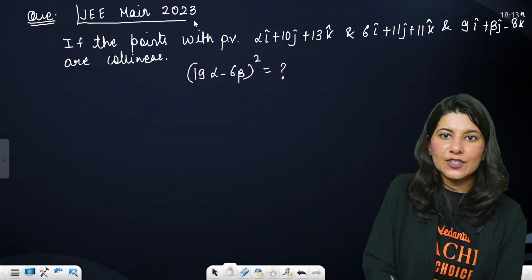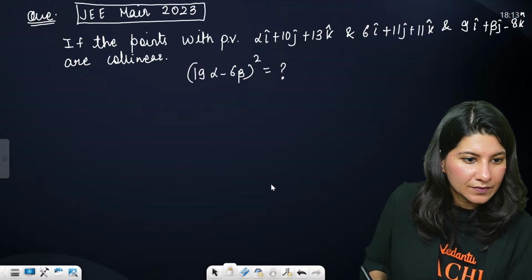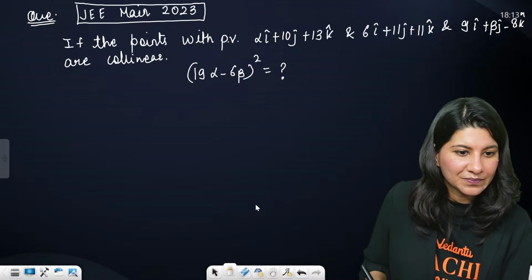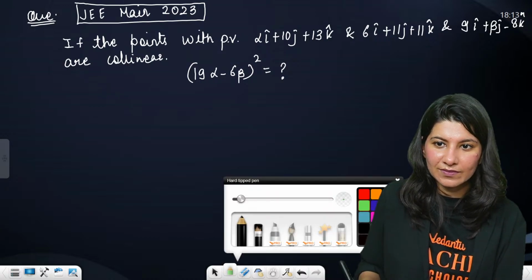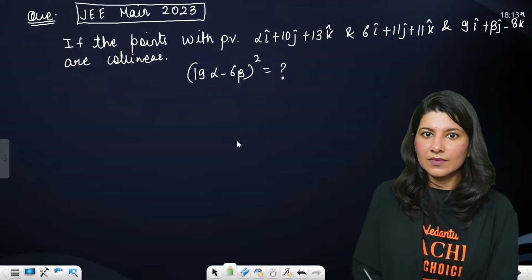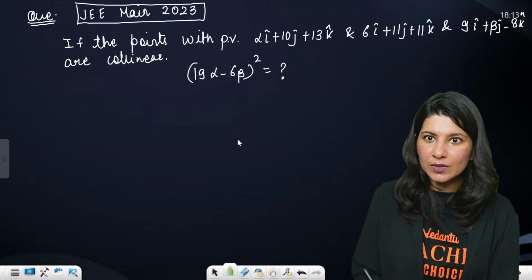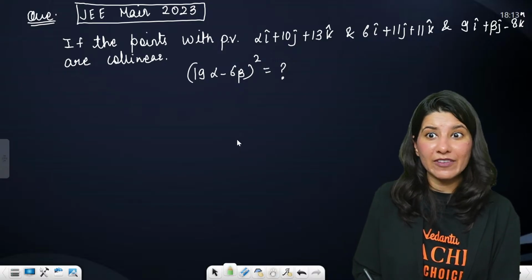This was asked in JEE Main 2023. It is a question based on collinearity. You will get a PYQ in your JEE Main 2025 as well.